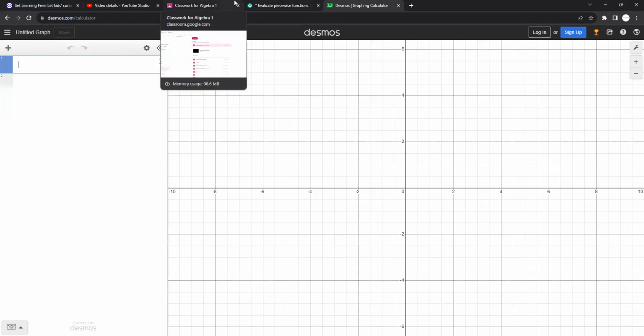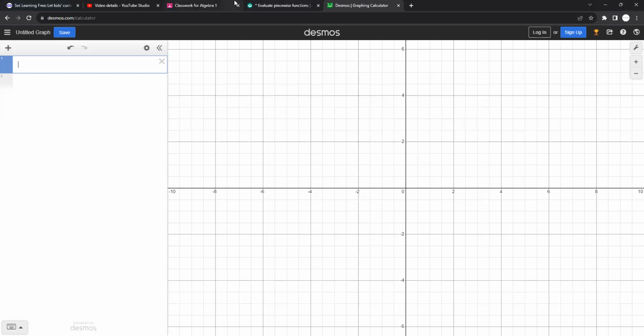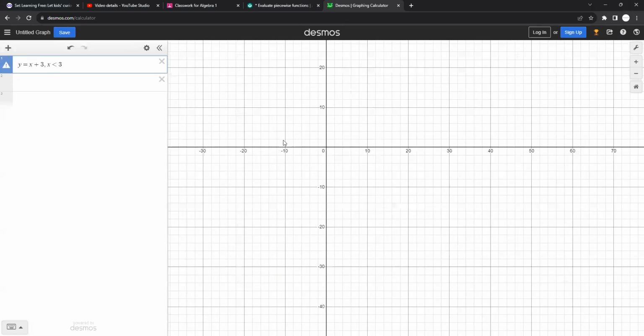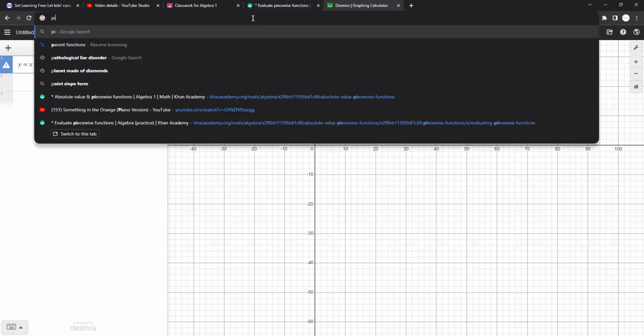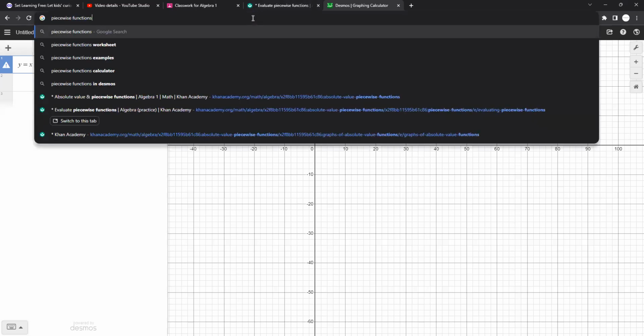Okay, so piecewise functions look something like, I don't know how to actually, let's see if I can figure out how to type in the interval. I'm not that great with using Desmos like I should. There is a way you can do it though, I just don't know how. How do you do it? Okay. Let's actually just look at an example then on good old Google.